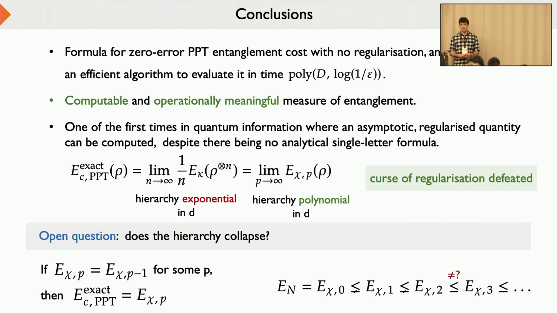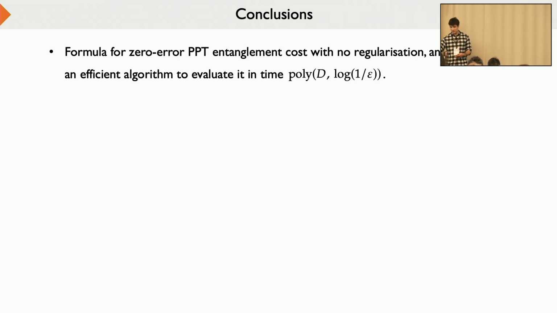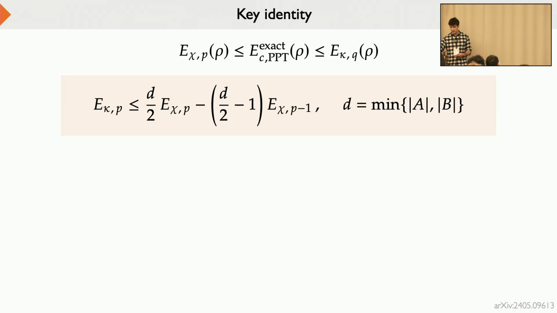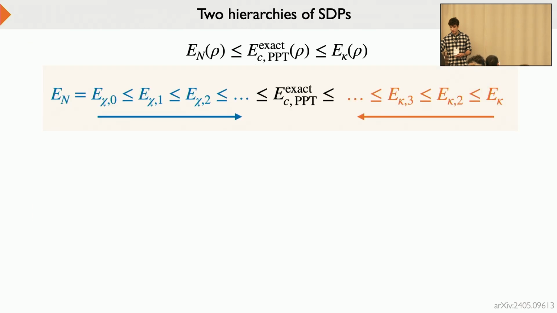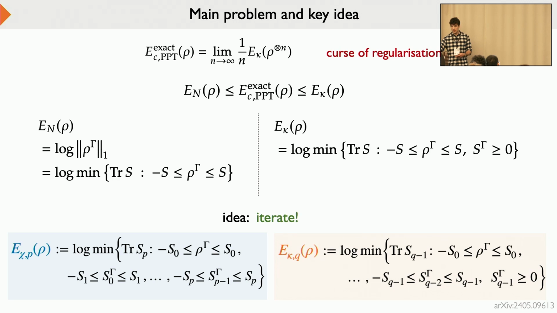Thank you very much for nice results and the excellent talk. I have a question about the hierarchy. You showed very quickly upper and lower bounds. How does it capture the positivity, the PPT-ness? You had an extra constraint in the upper bound. I didn't get how the iteration captures that additional constraint. Can you comment on that? Why does it converge?